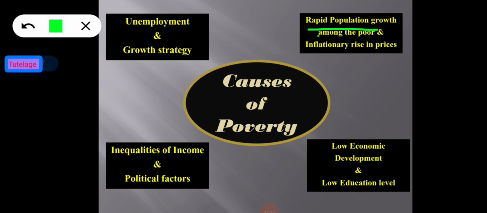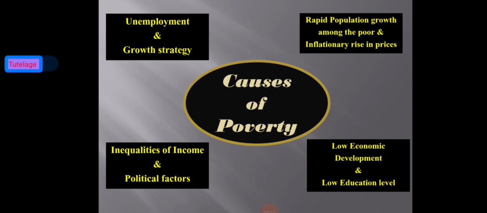Obviously, with the low level of employment and the large size families, income per head of the population is low, which indicates poverty of the people. Okay, so which indicates the high growth rate of population among the poor, and it leads to the poverty also.